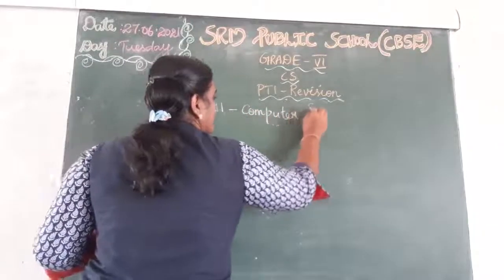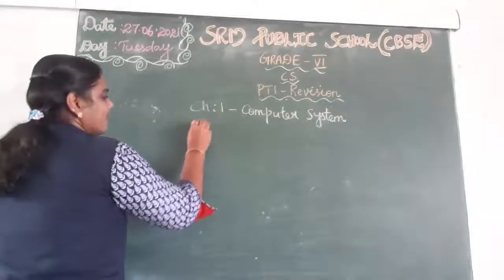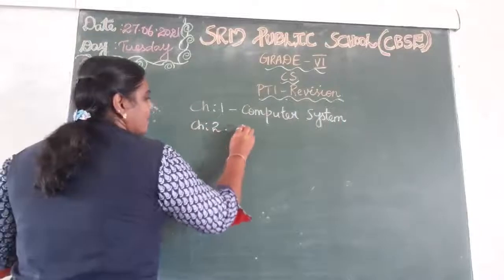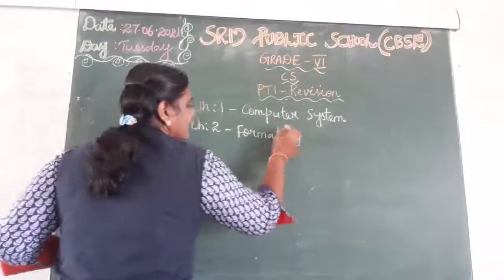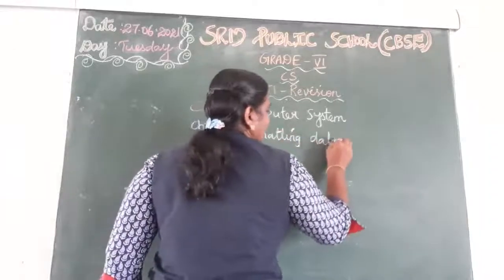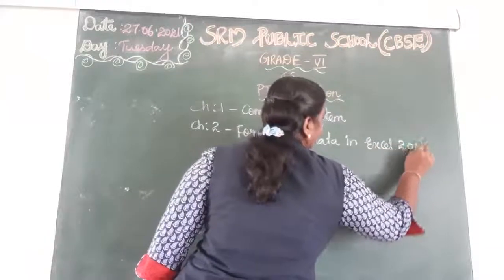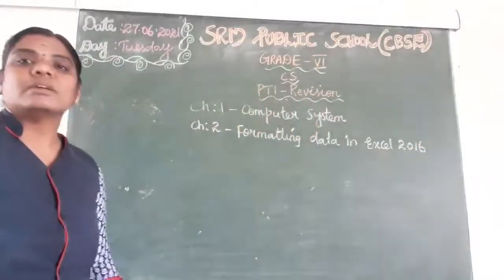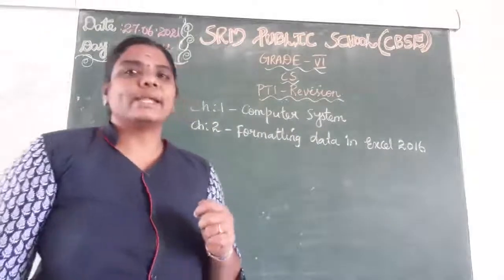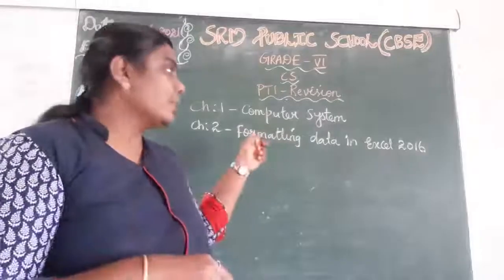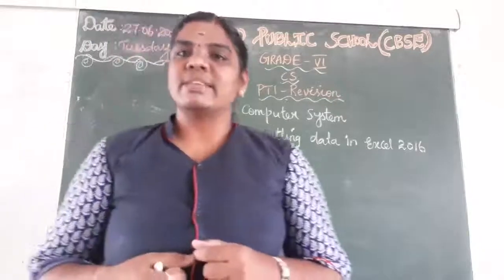Chapter 2, formatting data in Excel 2016. Yes, dears, look at the board. We have 2 chapters for periodic test 1.